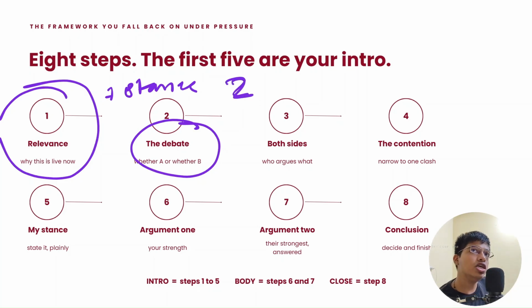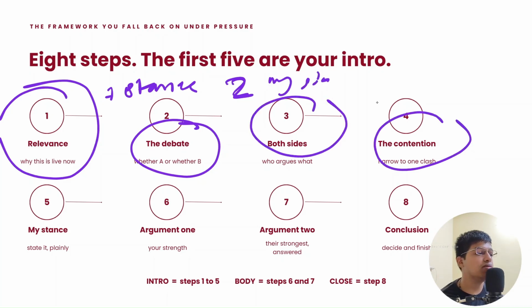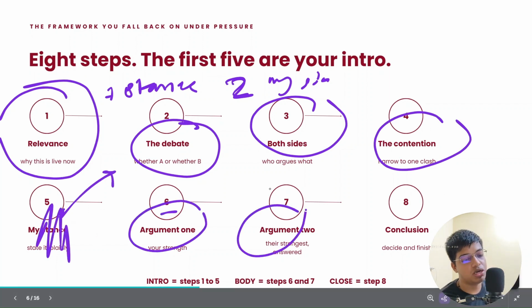Herein you are just showing that you understand the question really well, and you are redrafting the question into your own senses, into your debate's points, your debate's metrics. Then you set up that my stance is this. One side might argue this, other side might argue this. But my stance, shift it to the front, okay? And then go ahead with your arguments and conclude.